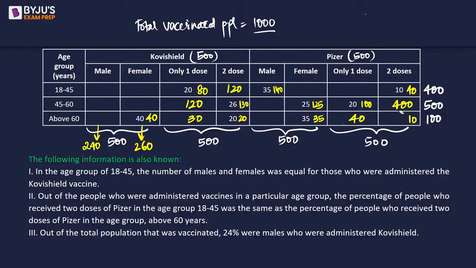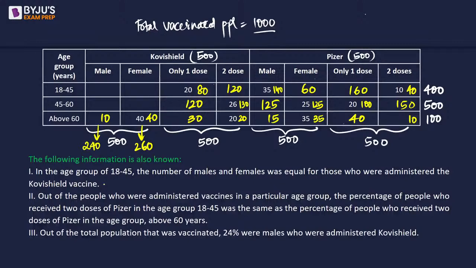Sorry, we need 250, so this will be 150. Half of 400, 200 goes here, so this will be 160. Now we need 200 over here, so this will be 60. We need 250 over here, this will be 125. We need 50 over here, so this will be 15. We need 50 over here, so this will be 10.